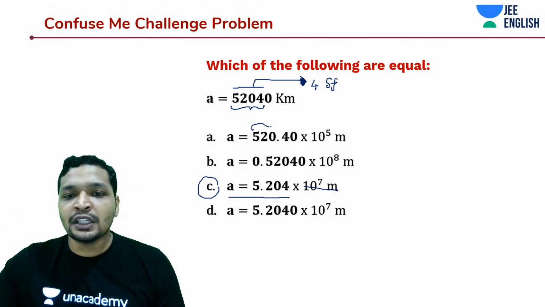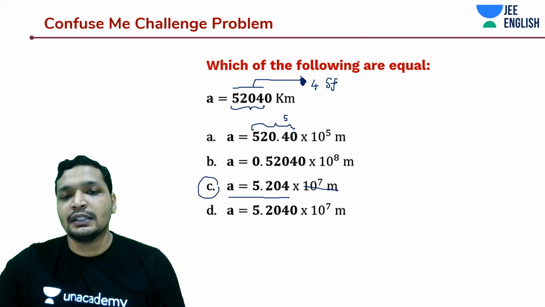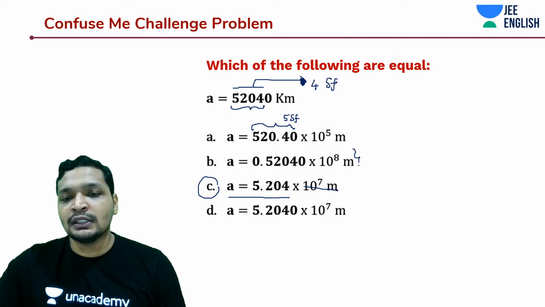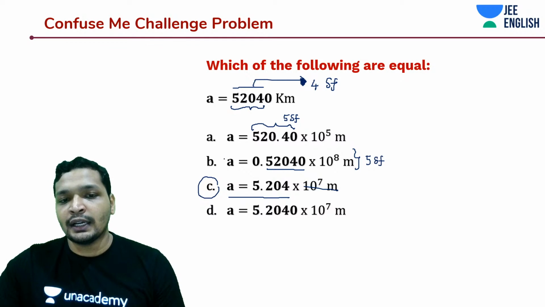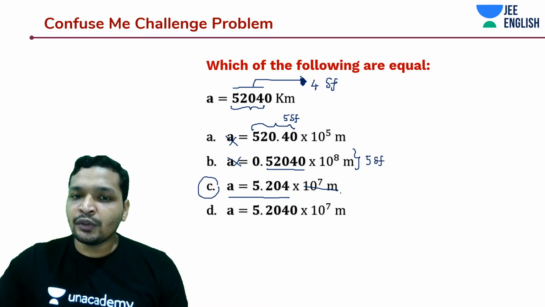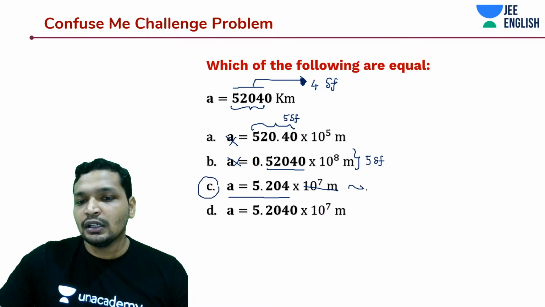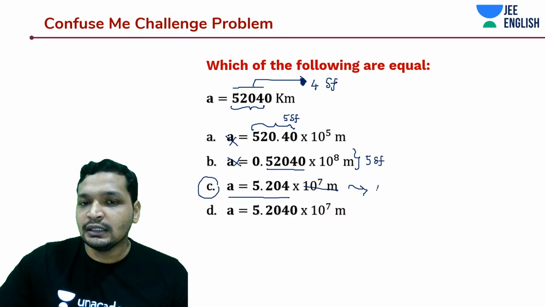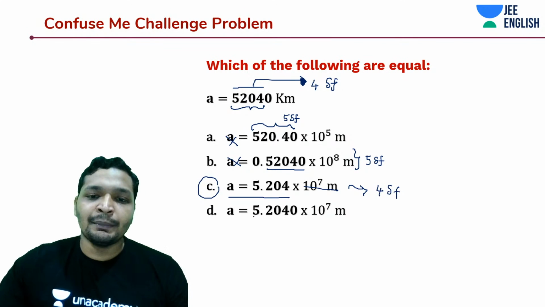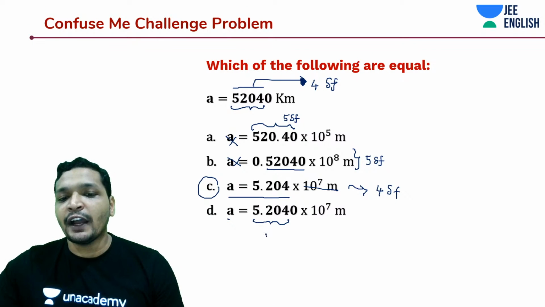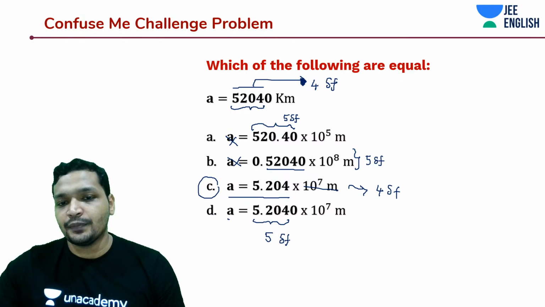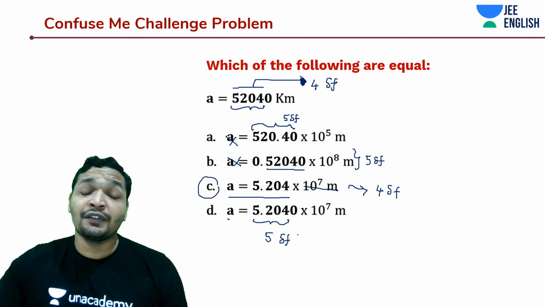How about option A? In option A, you have 5 significant figures. This is incorrect. And how about this one? You have 1, 2, 3, 4, 5 again. So 5 significant figures. This is also incorrect. This one also has 4 significant figures, and yes, the conversion is correct. So that means this is the correct answer. That's amazing, guys. And how about this? This also has 5 significant figures. I'm really very sorry.